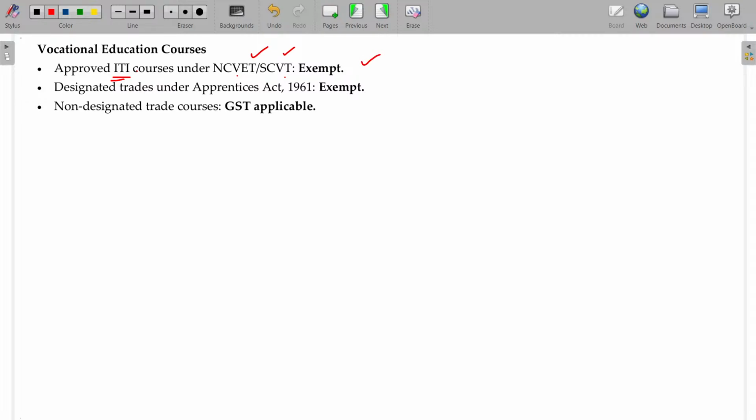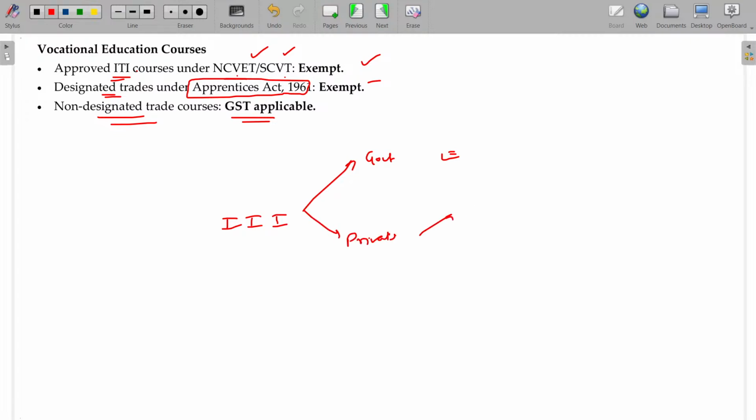Or in case of ITI, any designated trades done as per the Apprentices Act 1961, exempted. All these things are ITI related. Not designated trade courses, GST is applicable. Now, if it is given by government, most probably exempted. In case of private, the designated trades will be exempted. Designated trade means it is given in the Apprentices Act, whatever the training. Other than that, others will be taxable.